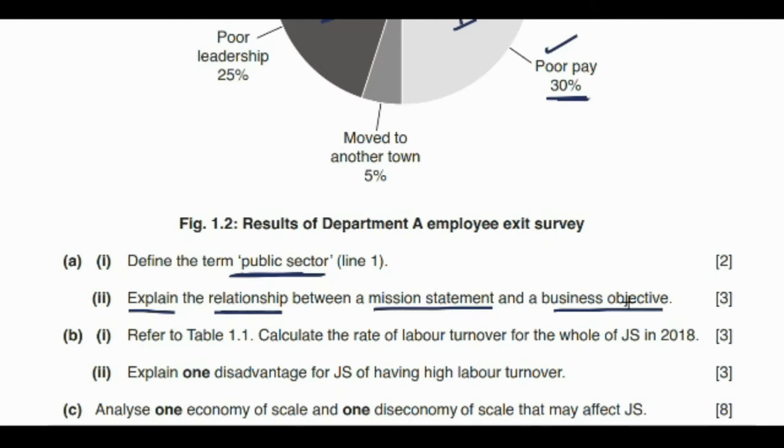We do know that a mission statement is a visionary aim for a business and the purpose that it is being run for, whereas an objective is a specific target that should have a time period in which to achieve it. The relationship between these two is that your objectives are set according to your mission statement. They are set in order to reach that aim. So the mission is the aim, but the objectives are those specific targets that are there to achieve that aim.